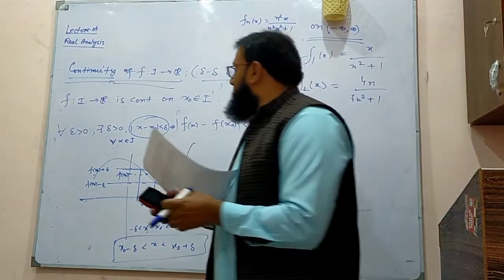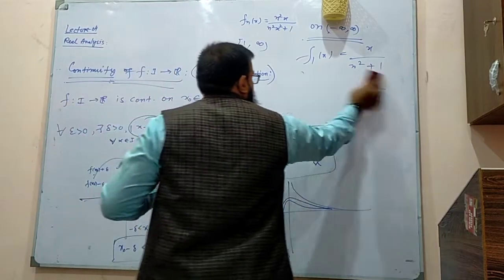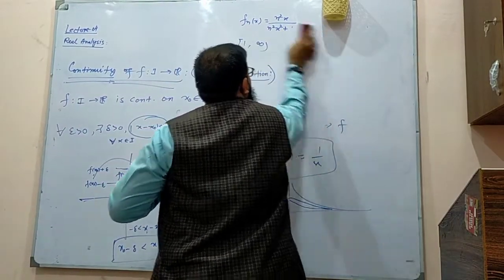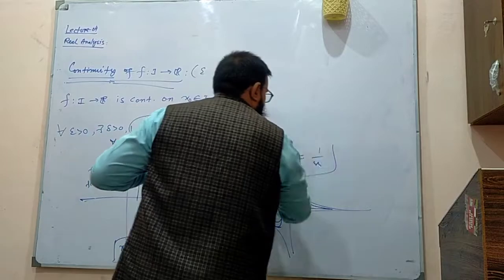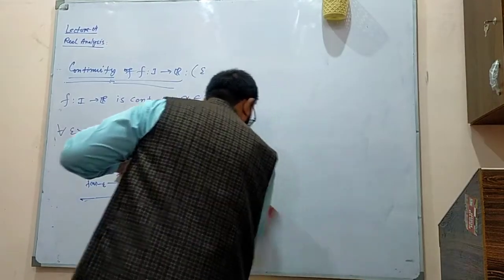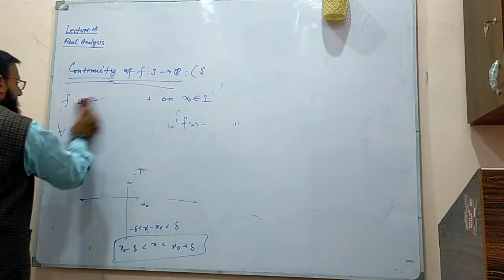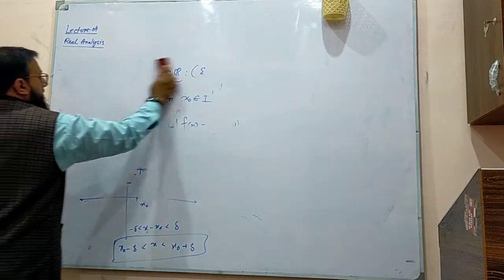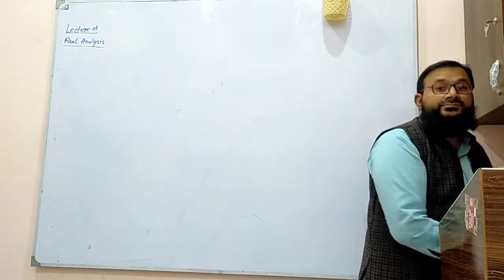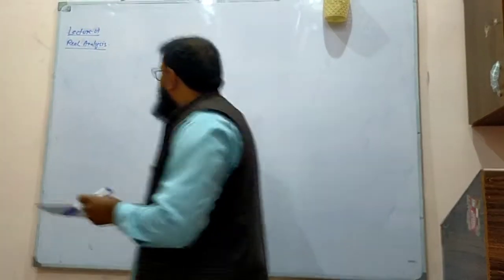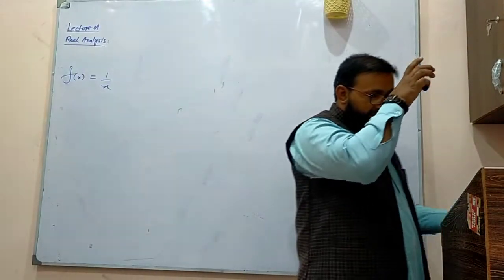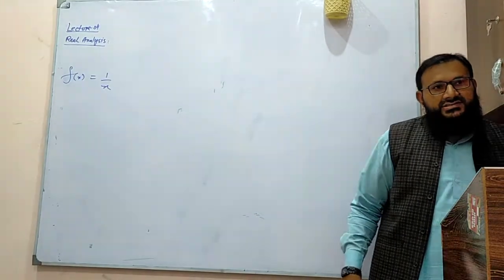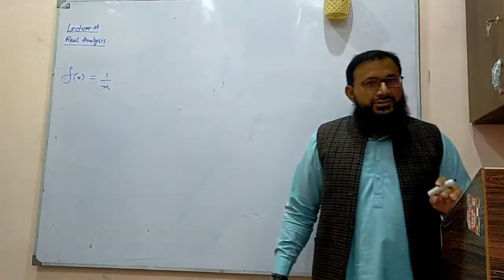The next thing is what we call uniform continuity. But before this, let me give an example. f of x is 1 over x, and you know very well it is not continuous at x equal to 0.